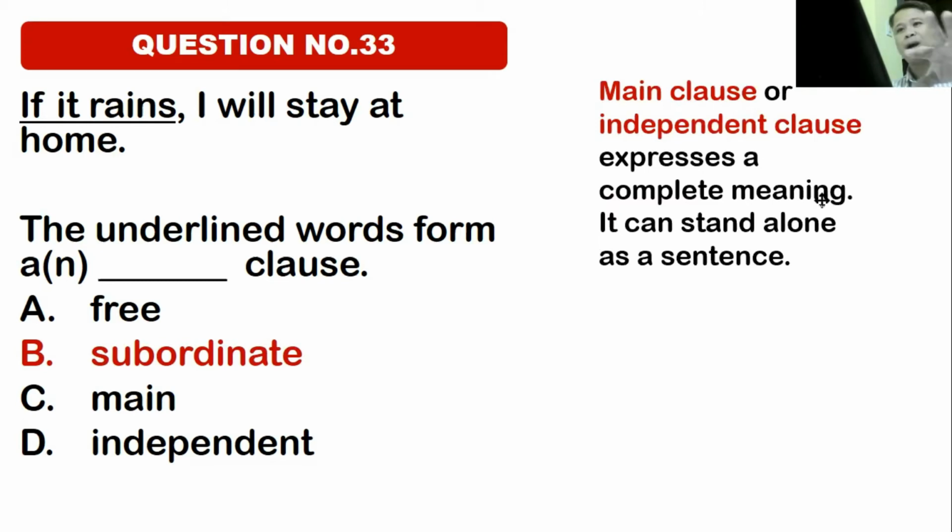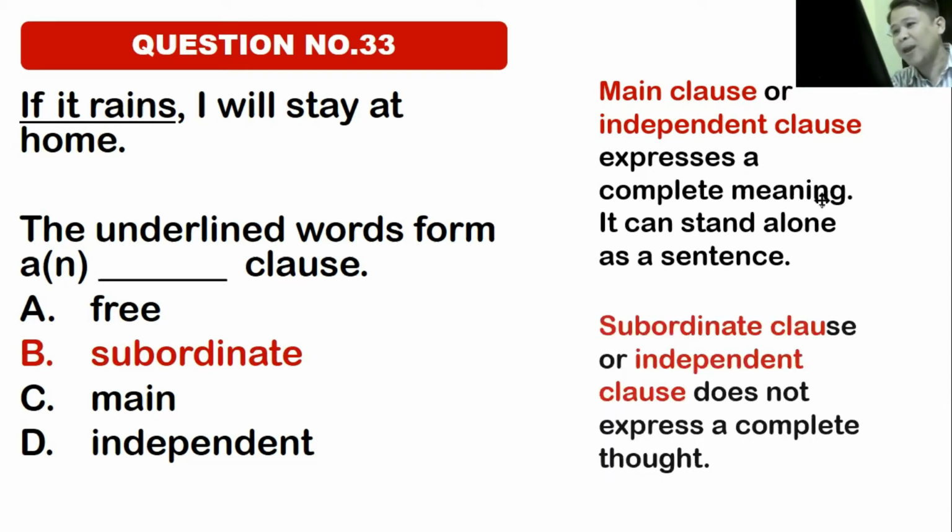So again, let's go back to the sentence. If it rains, I will stay at home. Which of these clauses has a complete meaning? If it rains or I will stay at home? Of course, I will stay at home has a complete meaning. In other words, this is the main clause, the independent clause. It can stand alone as a sentence.